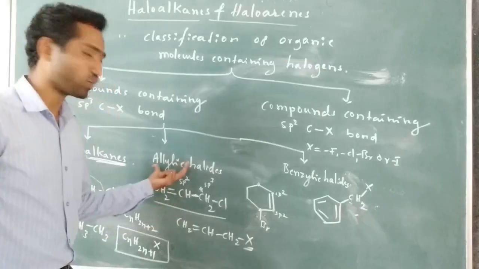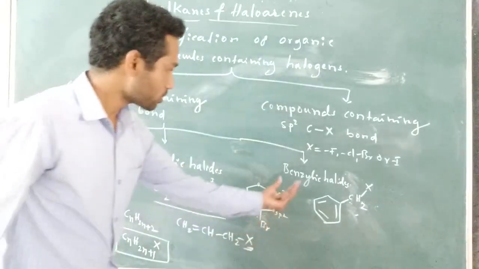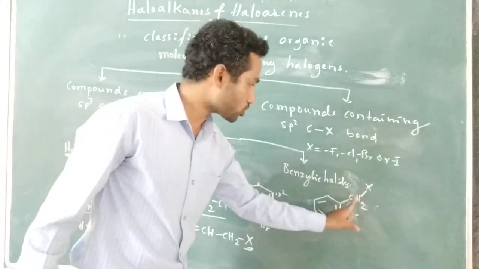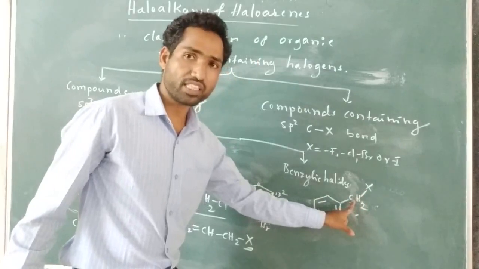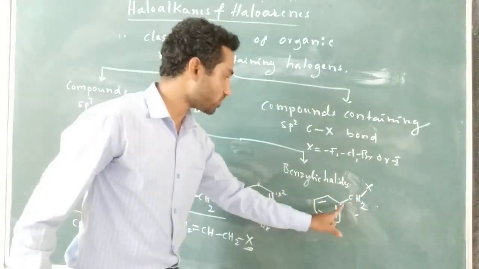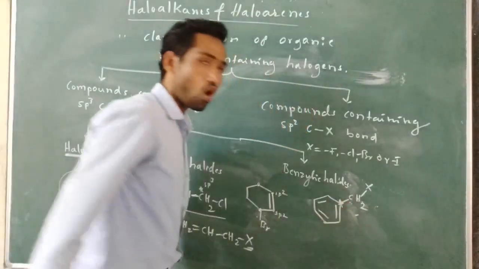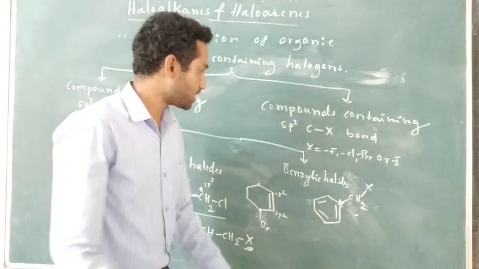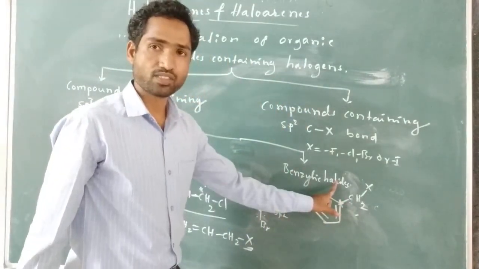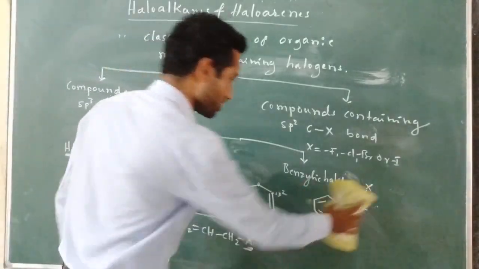This is one example, and this is another. In benzenic halides, the halogen is also attached to an sp3 hybridized carbon, but that carbon is directly attached to the sp2 hybridized carbon of the benzene. So this is one class. The second class is, so I am going to draw this.